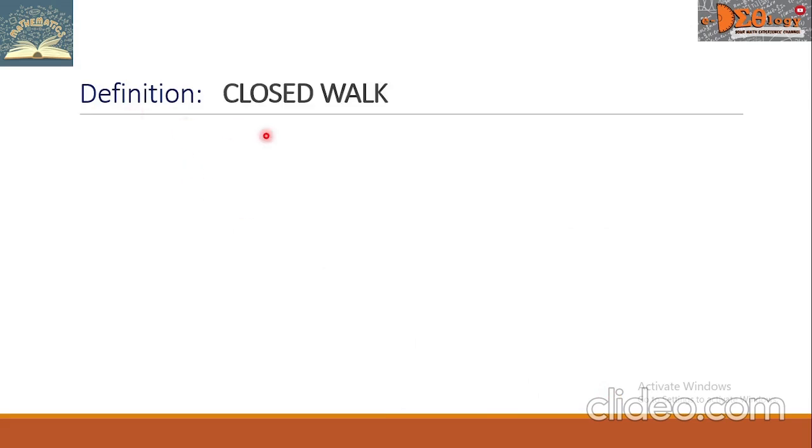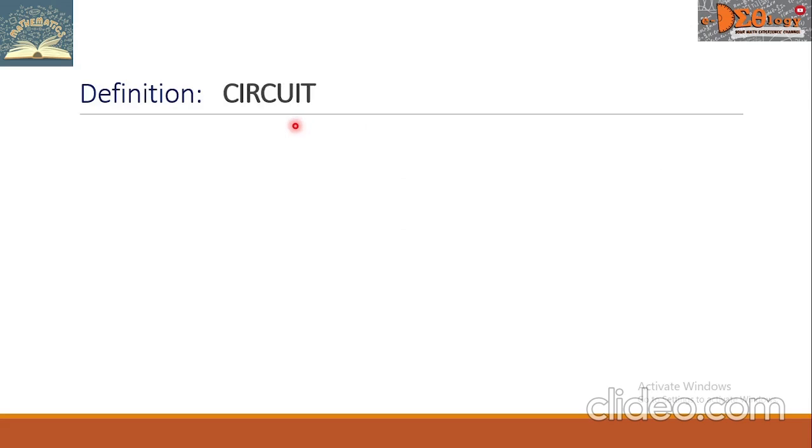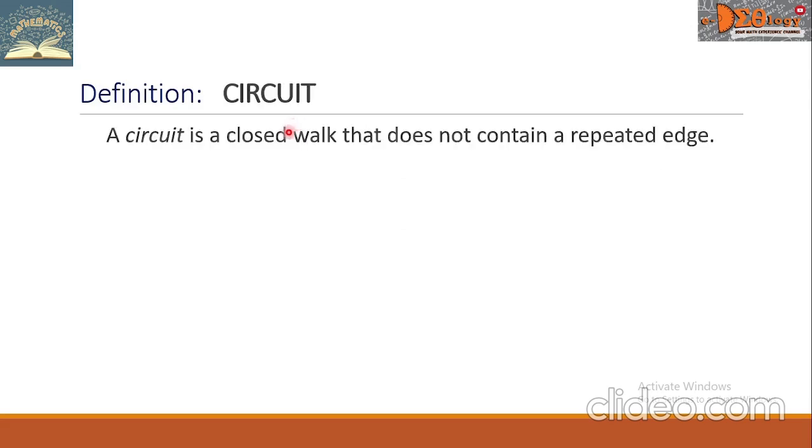Now let us define closed walk. A closed walk is a walk that starts and ends at the same vertex. Let's define circuit. A circuit is a closed walk that does not contain a repeated edge.